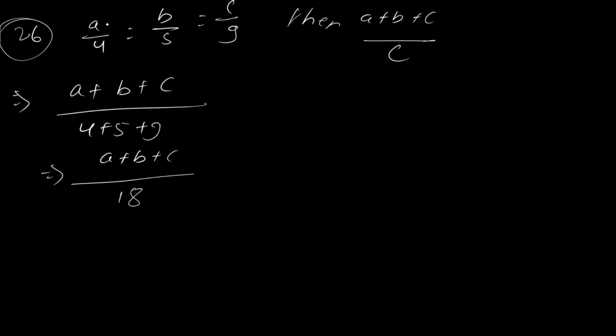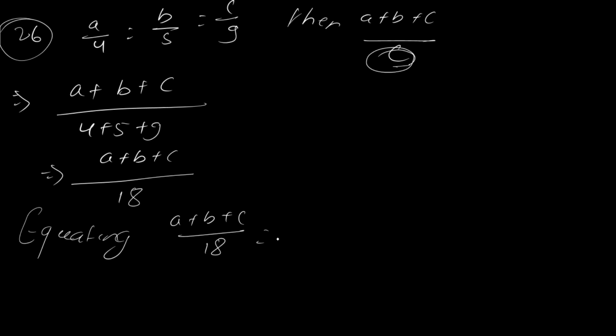And since these terms are in proportion, the sum of the terms would be in proportion. So equating, I told you, what they are asking is c, so they would have equated this term. 18 proportion is equal to sum of proportion. So 9. Now you tell me a plus b plus c divided by c.